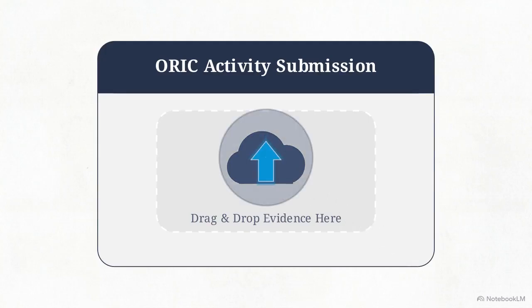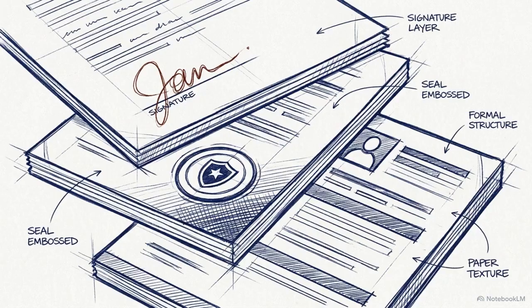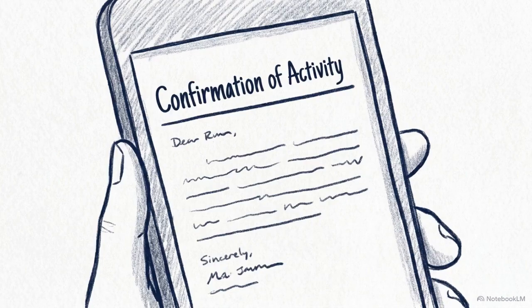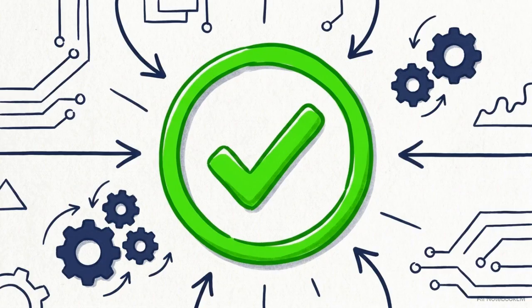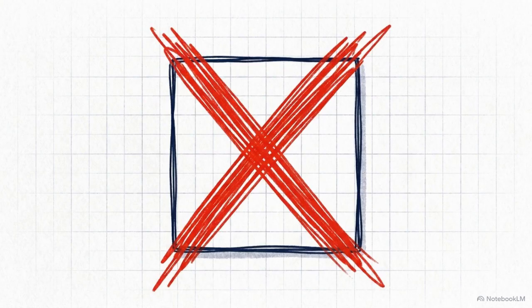This is the single most important part of the entire submission process. The scorecard requires strong documentary evidence. Depending on your category, upload files like HEC proposal receipts, signed consultancy contracts, or official patent filing certificates. If you do not have the perfect formal document, submit the strongest partial evidence you have. An official email confirmation outlining the activity is perfectly acceptable and far better than leaving the upload section blank.